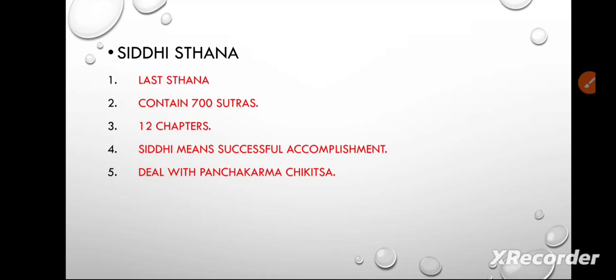The next one is Siddhisthana. This is the last sthana, containing 700 sutras. It is all included in 12 chapters. Siddhi means successful accomplishment and deals with Panchakarma Chikitsa. You all have heard about Panchakarma Chikitsa. There are 5 steps. Some Acharyas told 6. Like that we have to learn all these things in the Siddhisthana.